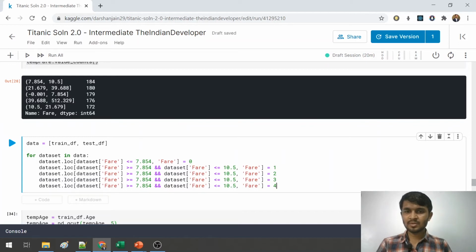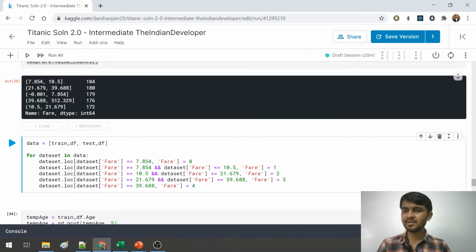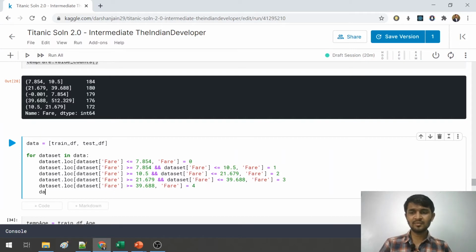So 10.5 here and 21.69 here, then 21 to 39.68, then 39 to above. We can replace it by one code, that is anything above 39.68 will be in column number 4. And also we will do one thing here, that we will rename the type of the field here.